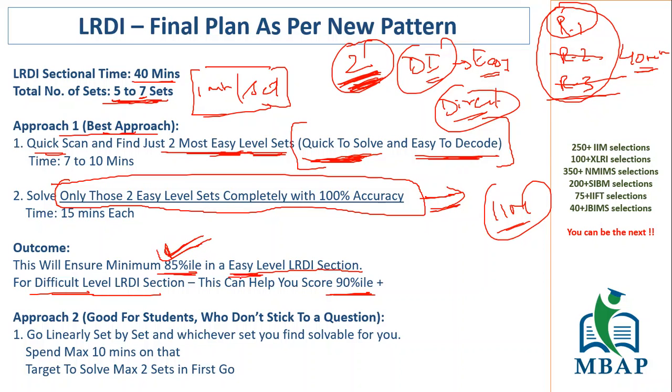So understand, be it an easy level paper where probably there are one or two sets more that the smart chaps must have done, you stick to two sets with 100% accuracy. Life is going to be good with that also. This is the approach that I find the best approach according to me.